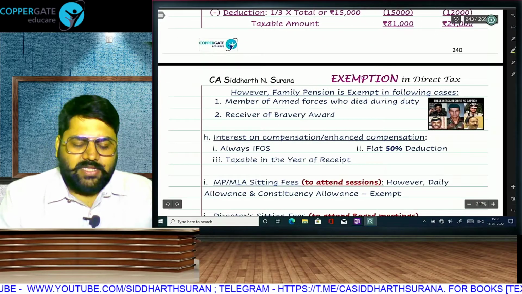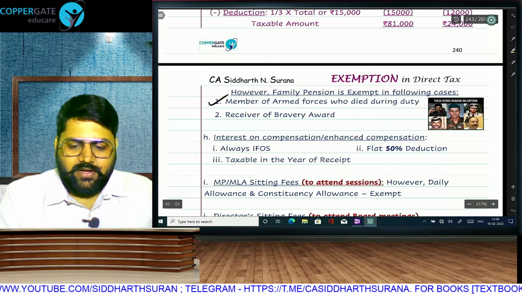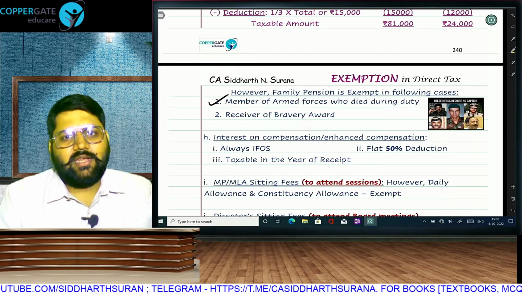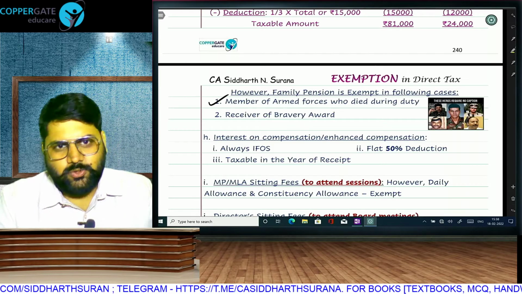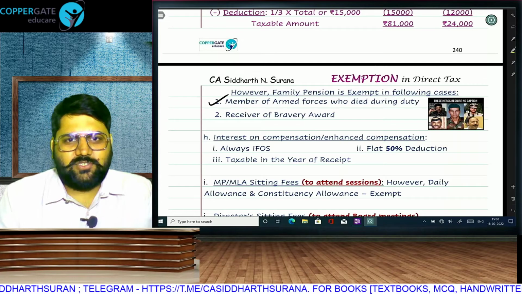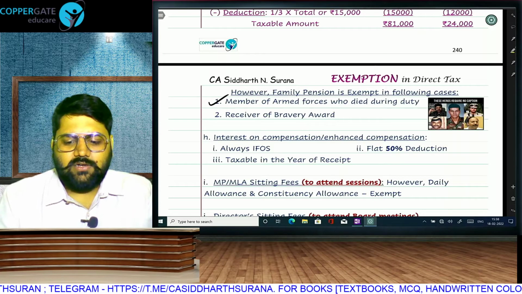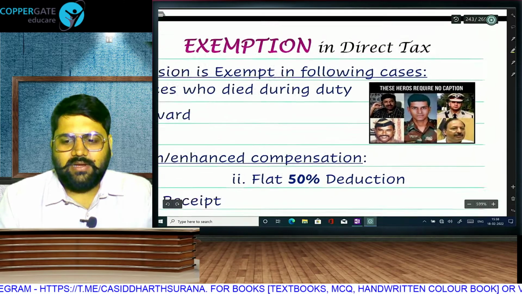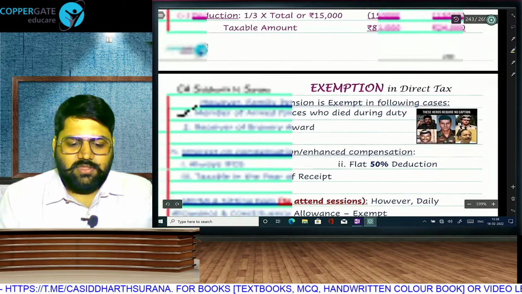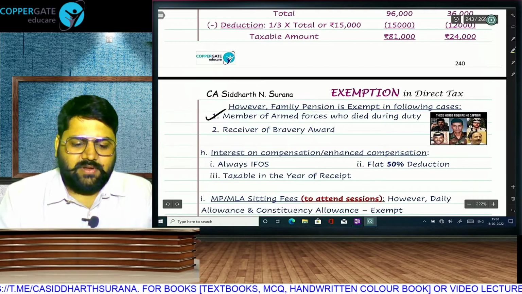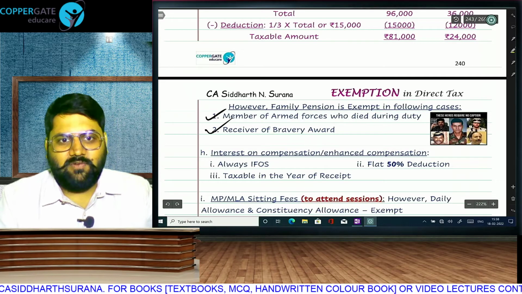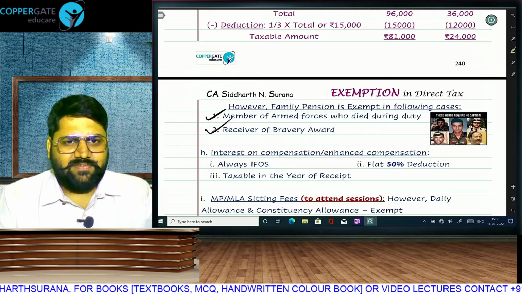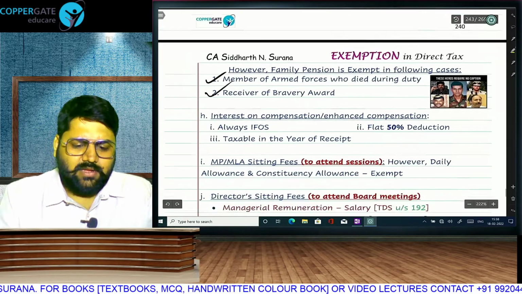You should be aware of the benefits which are not available in new regime. But family pension received by a member of armed forces who died during duty, these heroes whose picture I have put here, if you don't know them, then the joke is on you. They laid down their lives to save people. So if they died during duty, family pension will be exempt. Or if any one of them received any bravery award while they were alive, family pension again will be exempt.